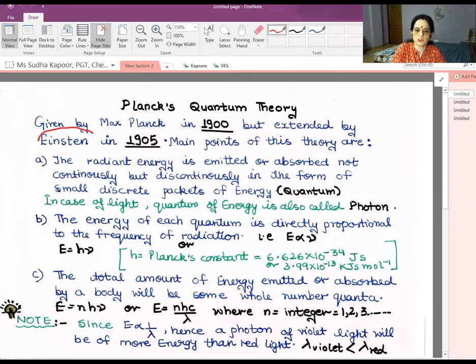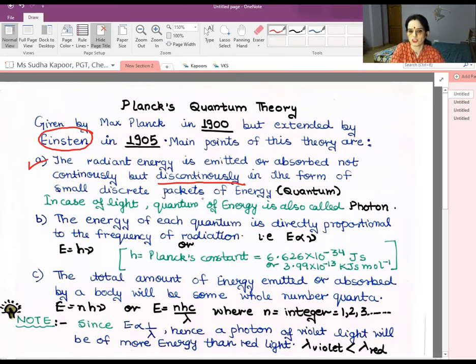Some of the main points which explain the particle nature of the electromagnetic radiation, as we are talking about the dual nature. So the particle nature is explained by using Planck's theory with a few main concepts. The first point of this theory: the radiant energy is emitted or absorbed not continuously, but discontinuously. Remember the word discontinuously here. The radiant energy or the energy of the radiation is emitted or absorbed not continuously but discontinuously in the form of small discrete packets of energy.